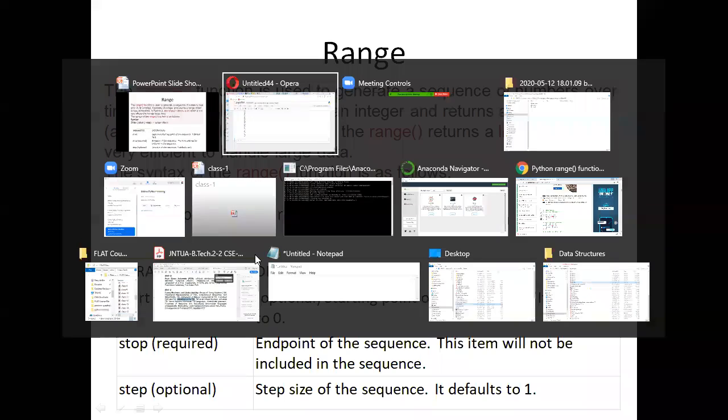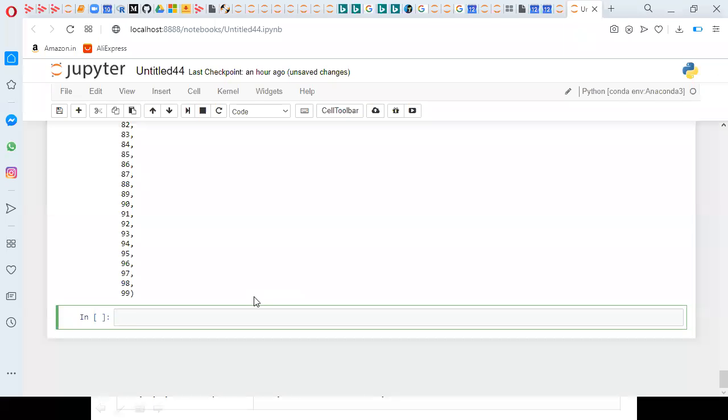For example, I will mention some LST equal to list of range of 0 comma 100 comma 5. It generates the values between 0 to 100 with step by 5, meaning 0, 5, 10, 15 like that.